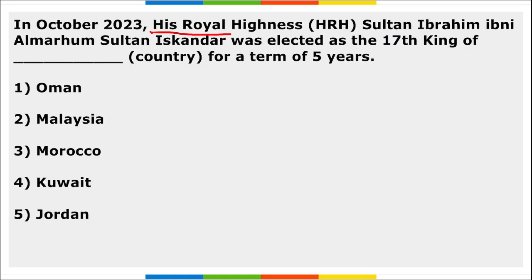Next, His Royal Highness Sultan Ibrahim Ibni Almarhum Sultan Iskandar was elected as the 17th king of the country for a period of 5 years. So he was appointed as the 17th king of Malaysia.